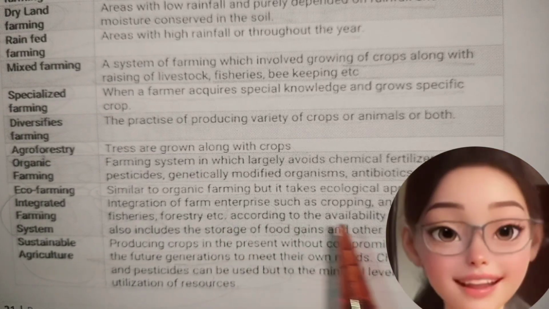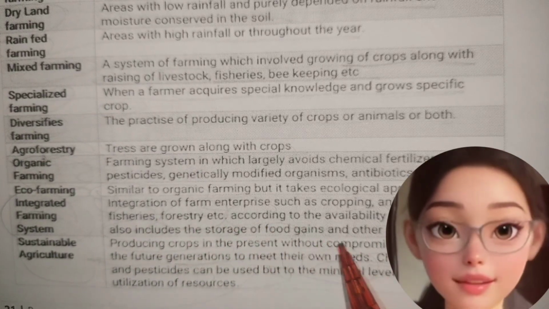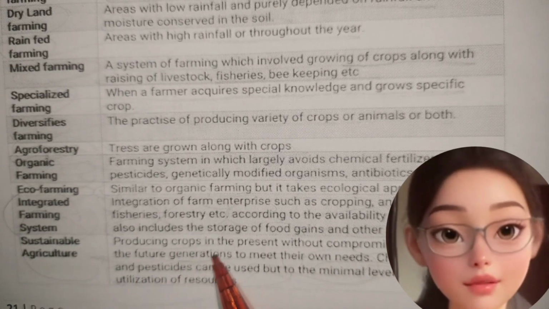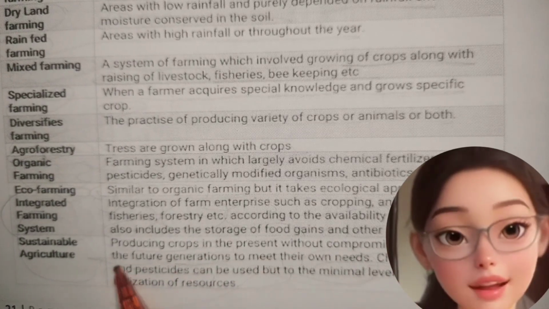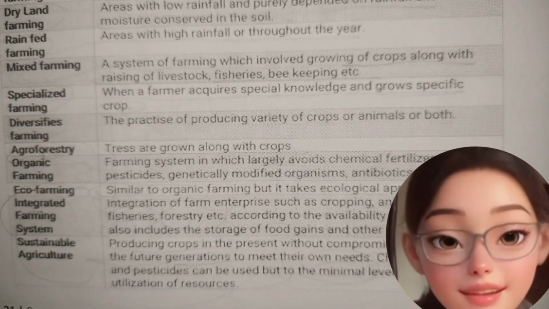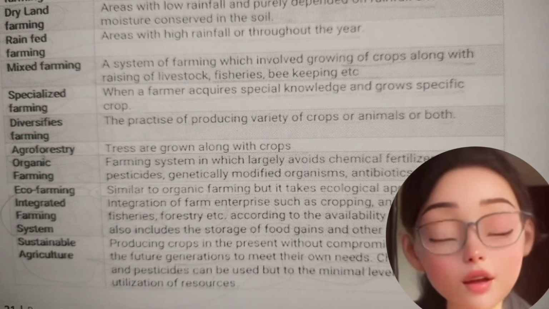according to the availability of resources. It also includes the storage of food grain and other related activities. Sustainable agriculture: producing crops in the present without compromising the ability of future generations. Pesticides can be used, but to a minimal level and with optimum utilization of resources.